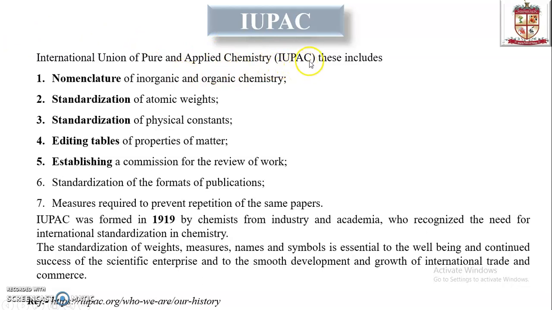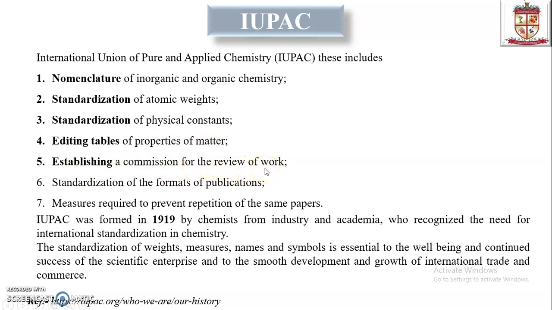The role of IUPAC is to give the nomenclature of inorganic as well as organic compounds in chemistry. It is also important for the standardization of atomic weights of compounds, standardization of physical constants, and editing tables of properties of matter and atoms. It establishes commissions for the review of works.